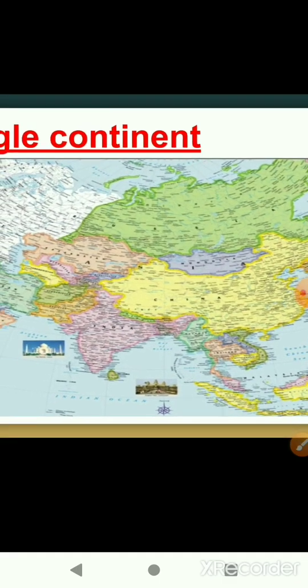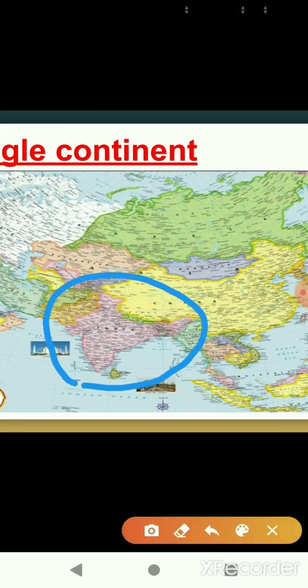Now here are the maps. This is the world map. This is the map of a continent. Children, can you identify which continent is this? Yes, it is the continent of Asia. Now children, can you identify where is India located? Yes, India is located over here.